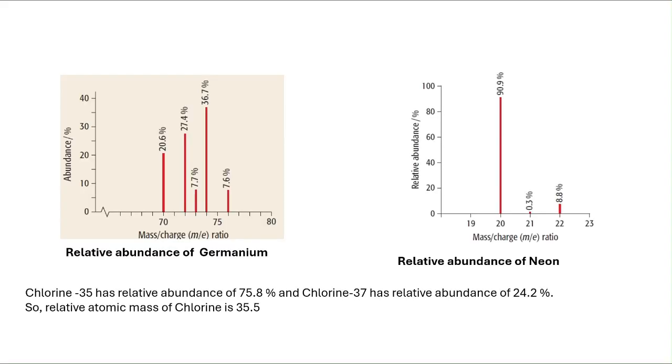So here is a question. Say chlorine 35 has an abundance of 75.8% and chlorine 37 has a relative abundance of 24.2%. What will the relative atomic mass be? How much are we going to calculate? 35 multiplied by 75.8 plus 37 multiplied by 24.2, divided by 100. This will give you 35.5. That will be the atomic mass unit.